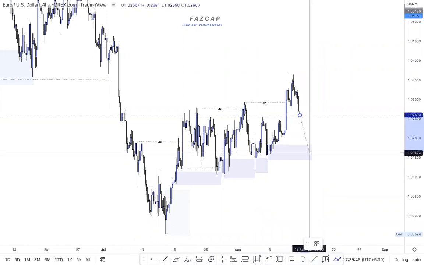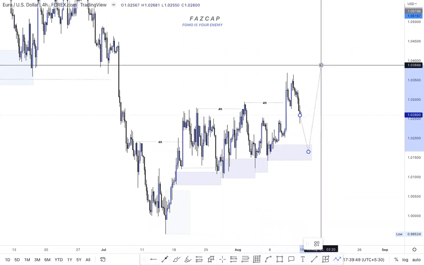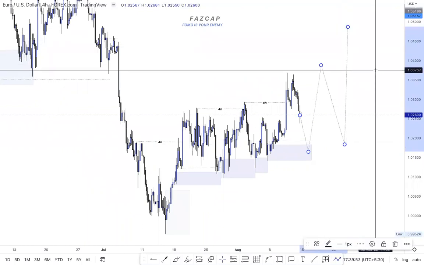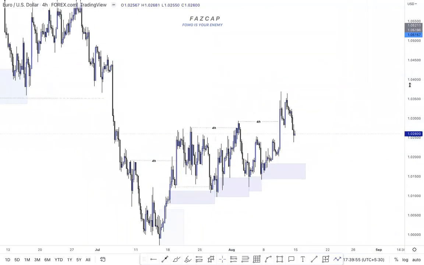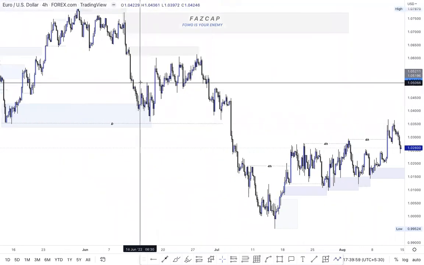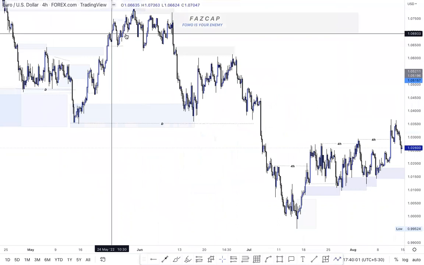I believe the market will hit this POI, break this POI, again break this POI, and hit this POI. Same concept, same thing, same routine. It will just do that. So you can even see this on the 4 hour, 4 hour, 4 hour, everything.